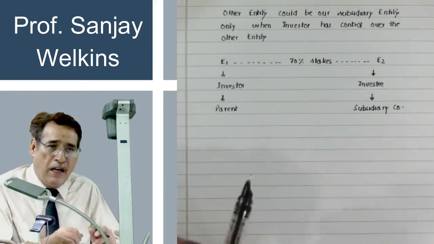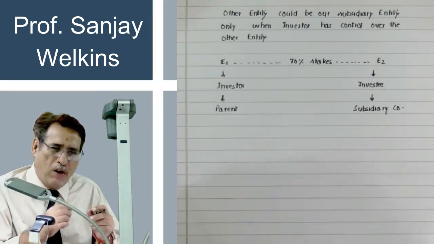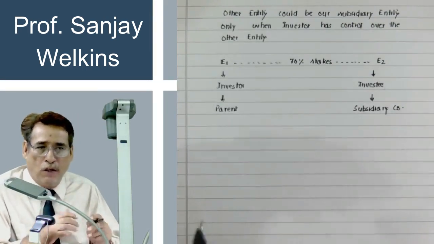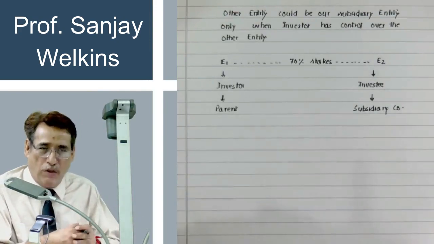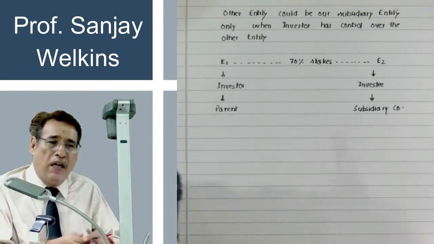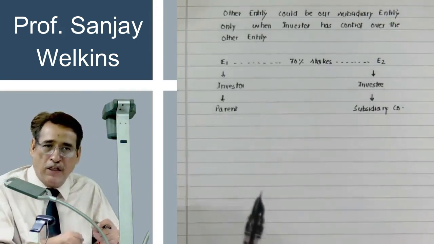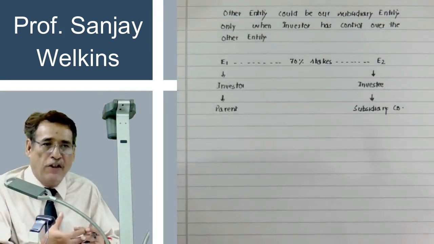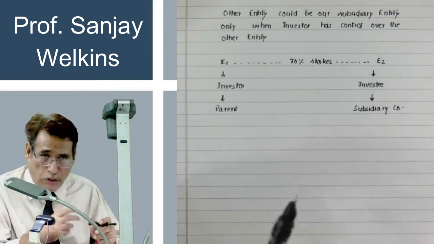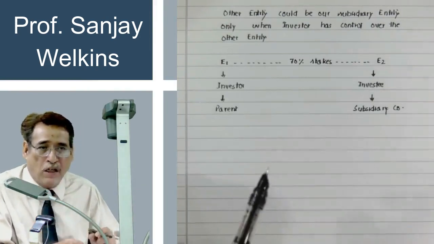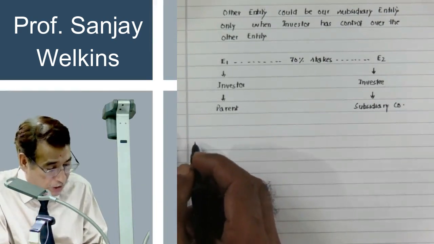99.9999% control generally accrues because of your investment or because of your majority stakes. But on rare occasions, control could accrue to you on account of some agreement between the other entity or some agreement between the shareholders. Sometimes shareholders decide that the right of composition of board of directors will be in the hands of so and so entity. So if you have the right to compose the board of directors of the other entity, even in that case, it will be concluded as if you are having the control. Is it clear to you? So that is exactly the point I am going to write next.